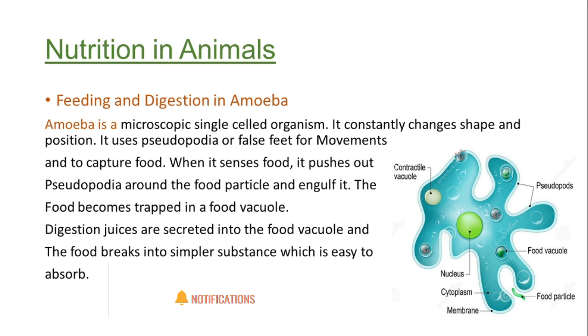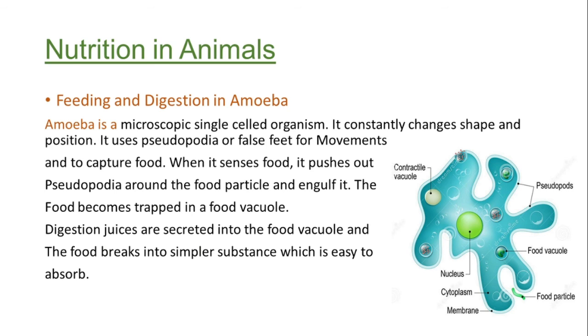In the structure, you can see there are pseudopods. We call them pseudopodia or false feet. They help in the movement of the amoeba from one place to another, and also to capture the food. When the amoeba senses any food nearby, it pushes out the pseudopodia around the food particle and engulfs it. It makes a surrounding through the pseudopodia, and covers up that food inside. Then the food becomes trapped in a food vacuole.